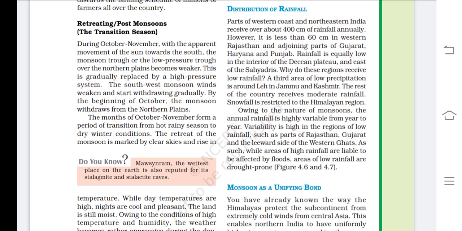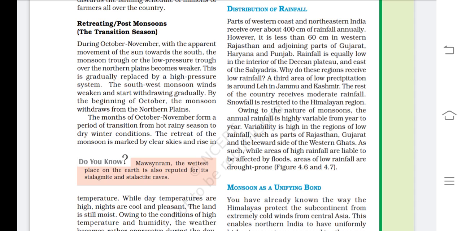Owing to the nature of monsoons, the annual rainfall is highly variable from year to year. We cannot predict or receive the same rainfall each year. If this year we have more rainfall, then another year we can receive less. Variability is high in the regions of low rainfall such as parts of Gujarat, Rajasthan and the leeward side of the Western Ghats.